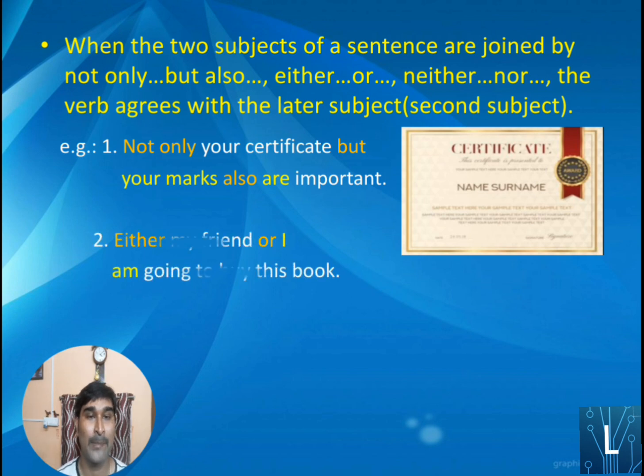Next example: either my friend or I am going to buy this book. Now here you can easily understand, first subject my friend, next subject I. Okay? So now according to the second subject, the verb will come because the connector is either or. So I am, the latter subject here, or you may say what is close to the verb. Here the verb is am actually. So what subject is close? That is the second subject, I.